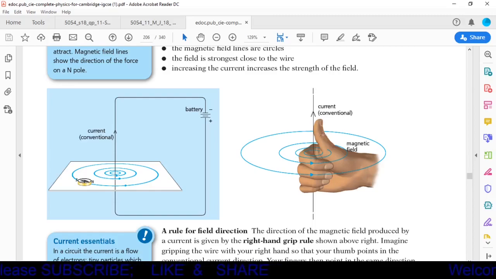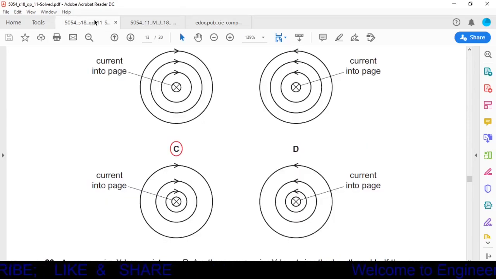right hand. Direction of the thumb represents the direction of the current, and curling of the fingers shows the direction of magnetic field. Now here current is in upper direction, so curling of the fingers is shown in anti-clockwise direction. Okay, now here current is into the paper.